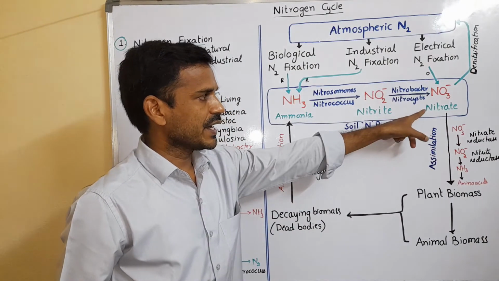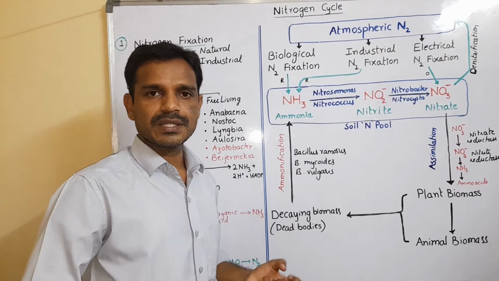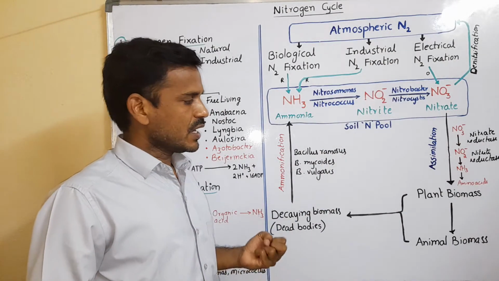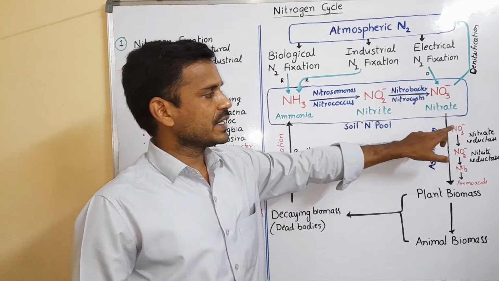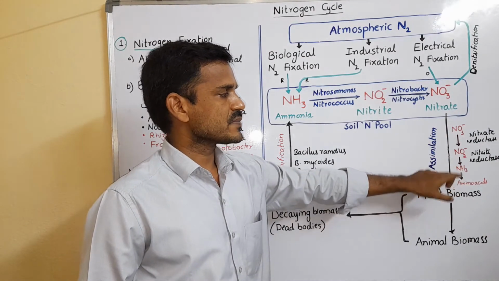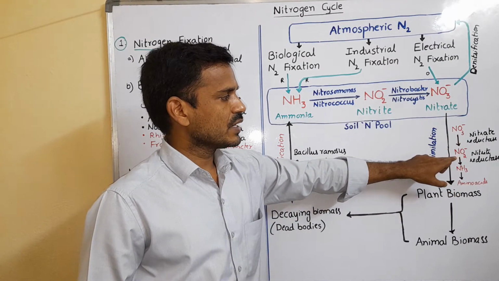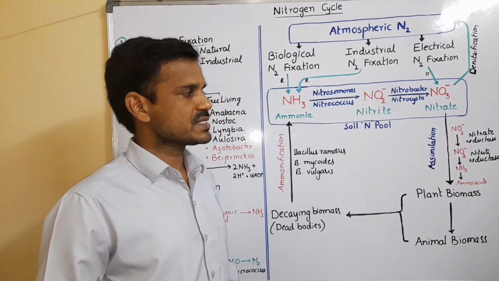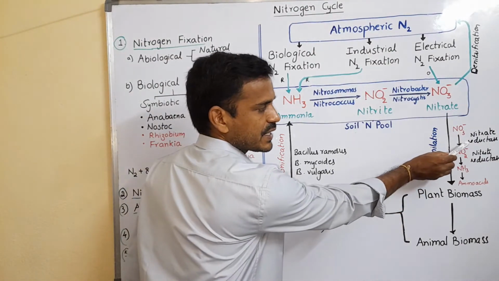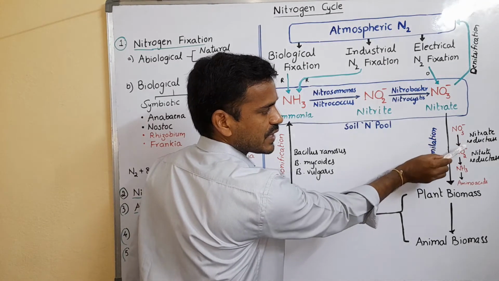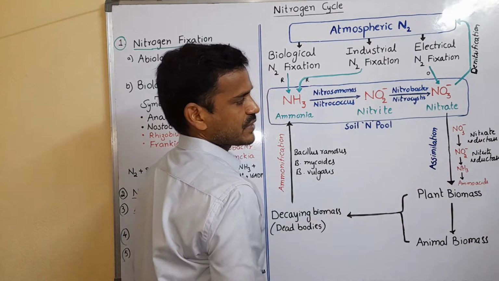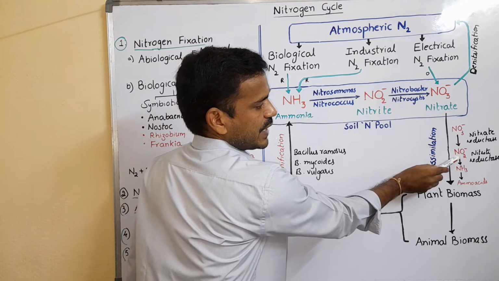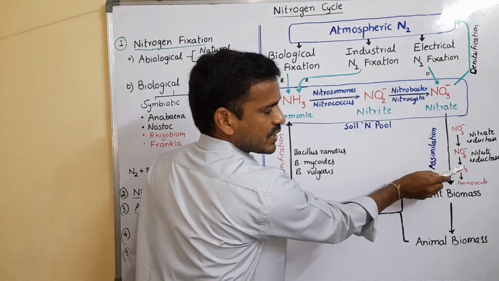Nitrate is absorbed by the plant root system, and within the plant body it is converted into amino acids. Nitrate is converted into nitrite in the presence of the nitrate reductase enzyme, and nitrite is then converted into ammonia.